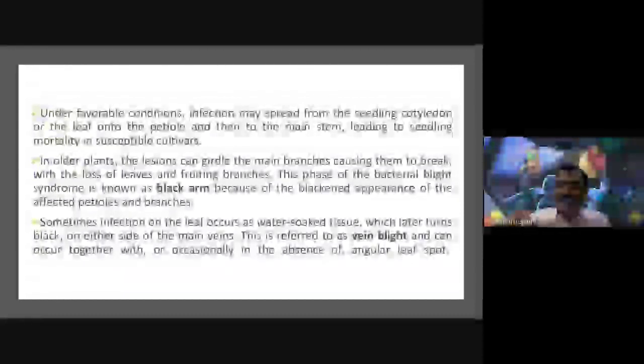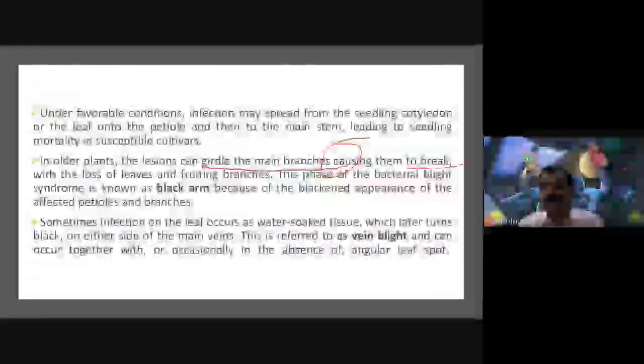From the period when we sow the cotton seed, this disease slowly spreads from the cotyledon to the leaf, then the petiole, then the main stem, and the entire plant. Then in the mature, older plant, the lesions can girdle the main branches, causing them to break, with the loss of leaves and fruiting branches. This phase we call black arm disease.